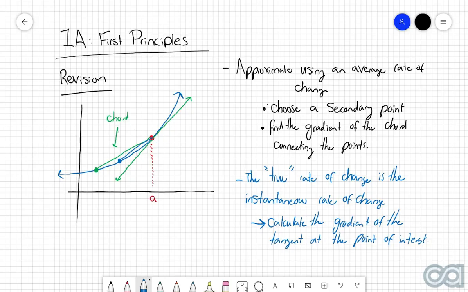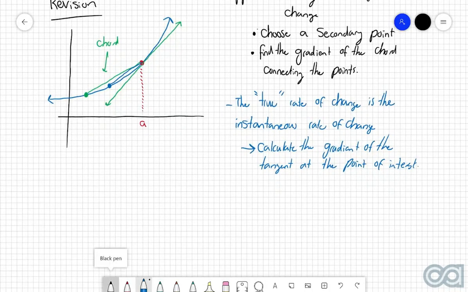And what you can probably guess is that as the secondary point gets closer and closer to the point of interest, then our approximation becomes more accurate. So that's a very important idea here. So let's write that here.